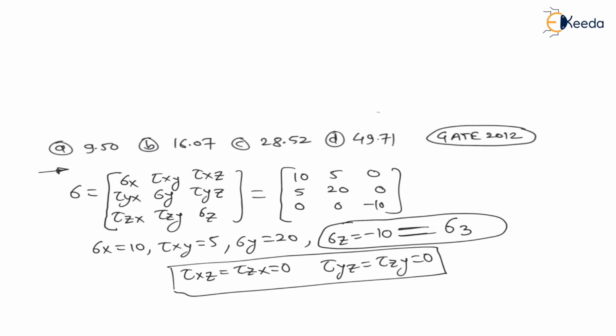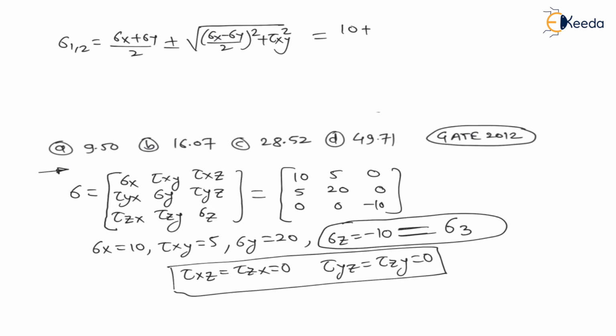Now, let us say sigma 1 comma 2 is equal to, can I write the formula: sigma x plus sigma y divided by 2 plus or minus under root of sigma x minus sigma y by 2 whole square plus tau xy square. This is the formula. Put the values. Therefore, sigma x is 10 plus sigma y is 20 divided by 2 plus or minus under root of 10 minus 20 divided by 2 whole square plus tau xy is 5 square, right?